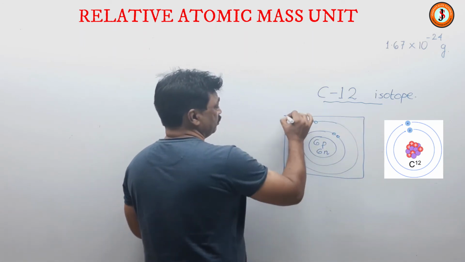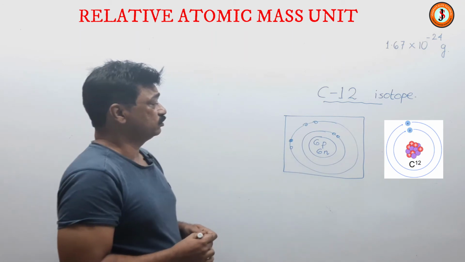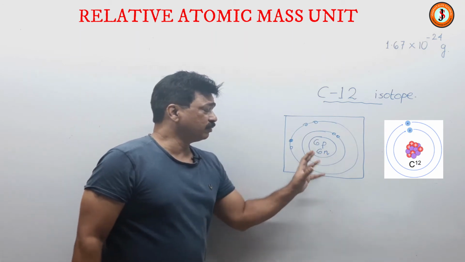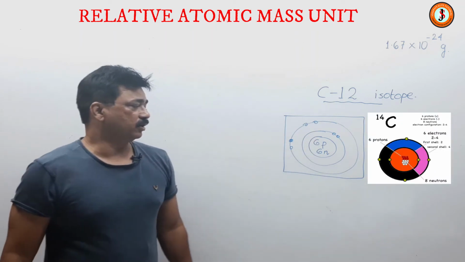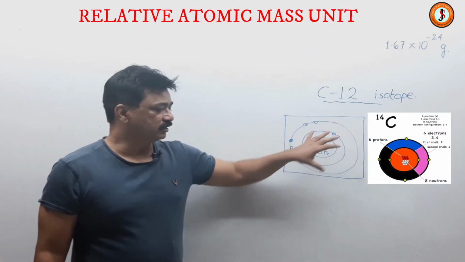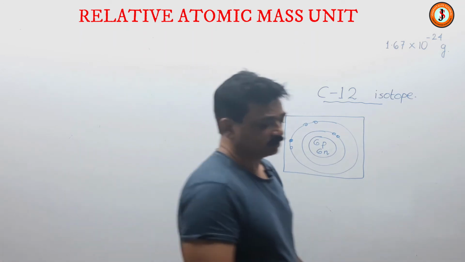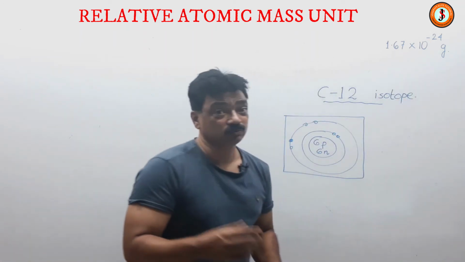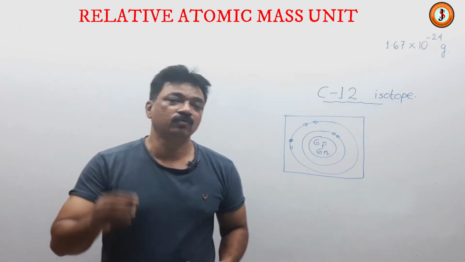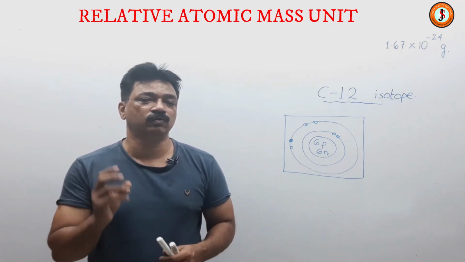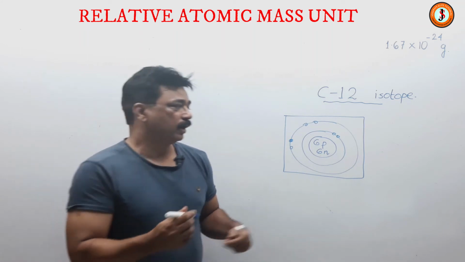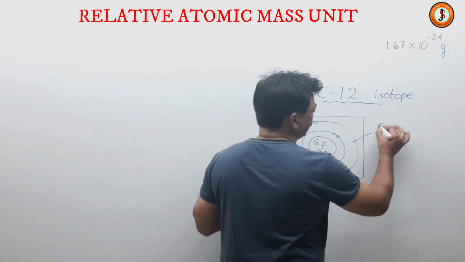Carbon also has a C14 isotope, in which every particle is the same, but it contains 8 neutrons. So we select this atom, which must be very small, and divide it into 12 equal parts in terms of mass, so that 12 parts come out from here.